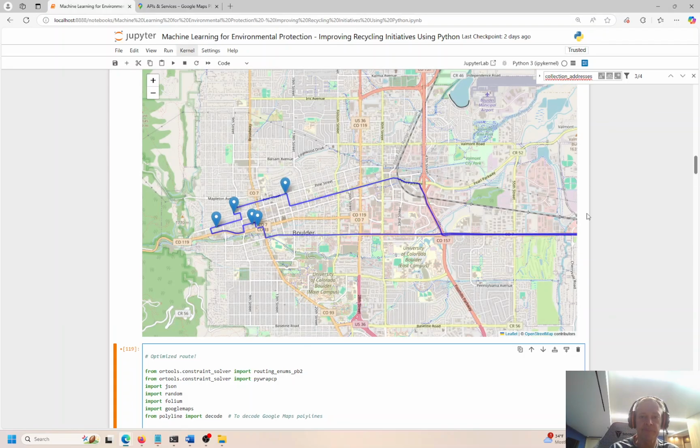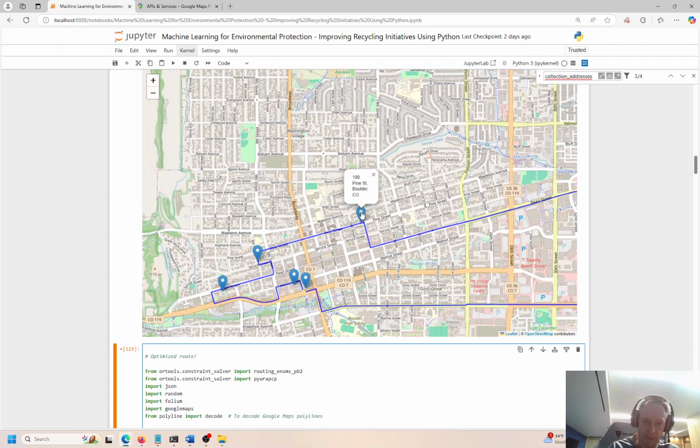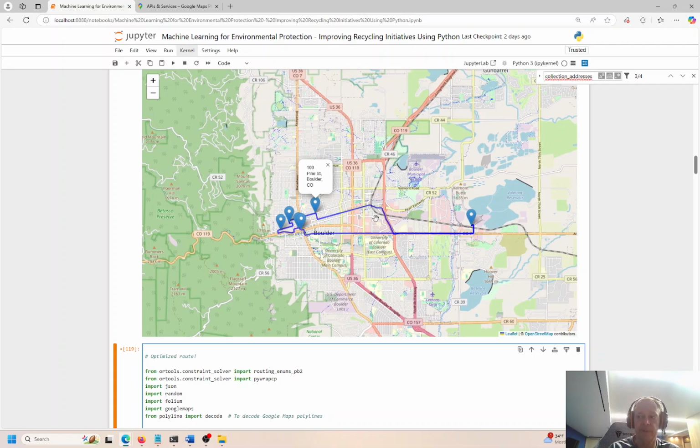If we went in a straight line from the recycle center to the first address here, if I click on it, it looks like 100 Pine Street, that would be the shortest distance. What you all learned in primary school, the shortest distance between two points is a straight line, right? But you're not flying, you're driving. So you have to follow the contours of the streets. So it's kind of an impediment or a restriction. But even when we follow the contours of the streets, we can still pick up all the recycled items just going in a minimum distance as minimized and as optimized as we can make it without backtracking or going out of the way, right?